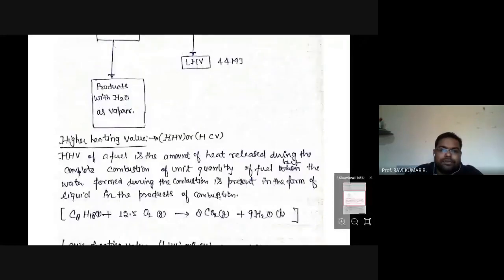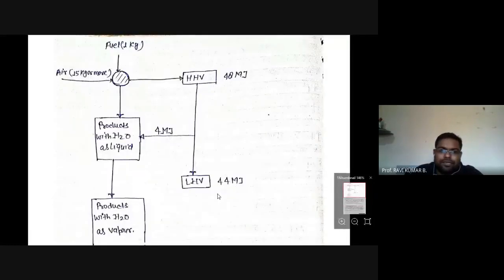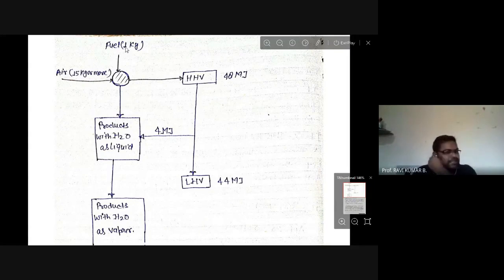So look at this chart, which will give you an idea of the difference between higher heating value and lower heating value. Let's suppose 1 kilogram of fuel is exposed to 15 kilograms or more of air. The air fuel ratio is 15:1. The stoichiometric air fuel ratio lies in this region only, 15:1. So with a 15:1 air fuel ratio, combustion will happen and it will release heat.